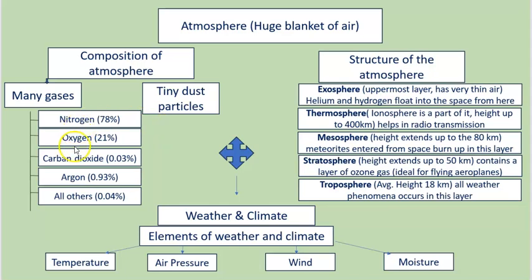The atmosphere contains gases like nitrogen, oxygen, carbon dioxide, argon, and many other gases. And some tiny dust particles are also part of our atmosphere. The structure of the atmosphere is vertical with horizontal layers like troposphere, stratosphere, mesosphere, thermosphere, and exosphere. Let's learn it in detail.